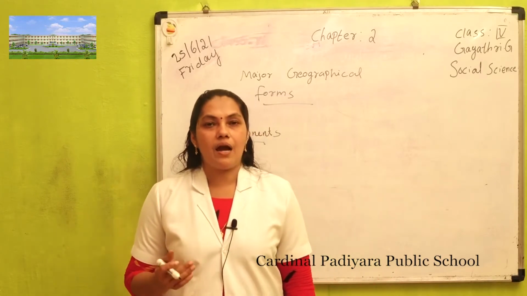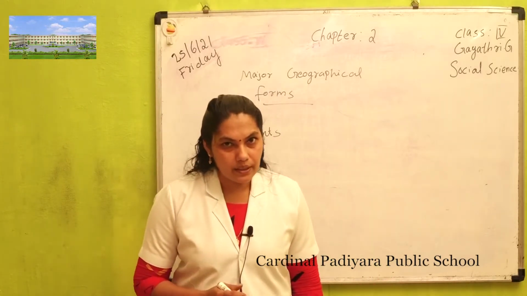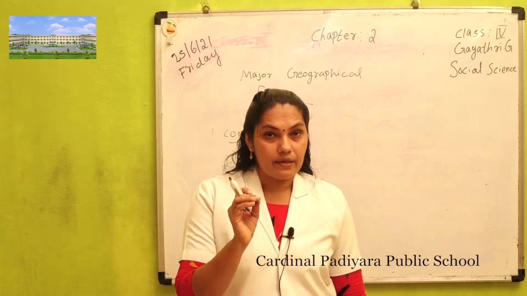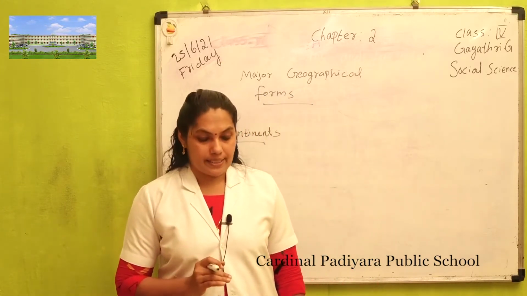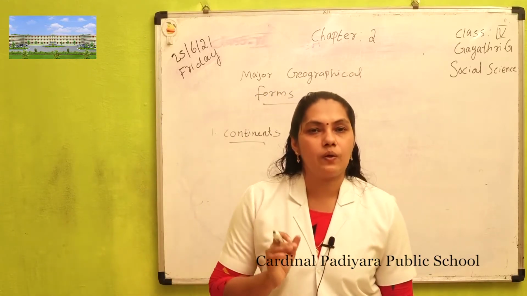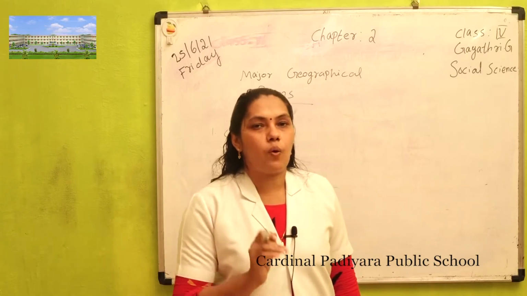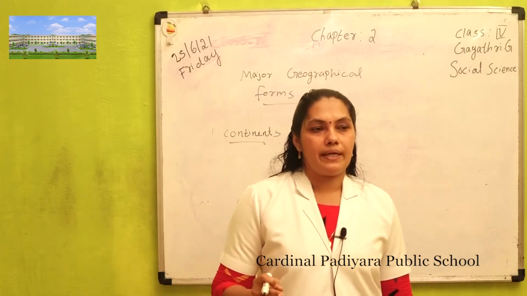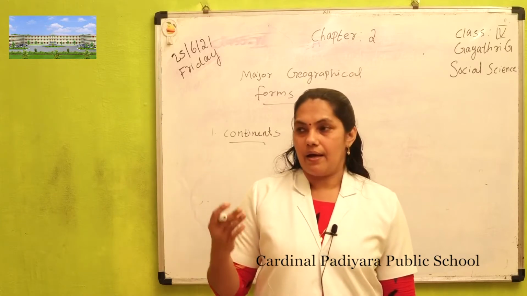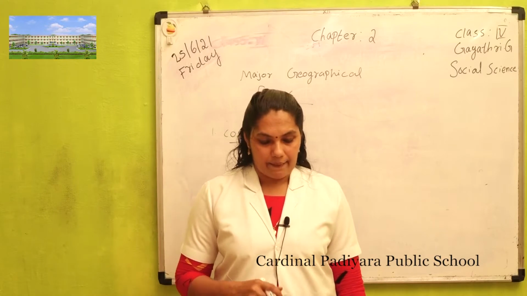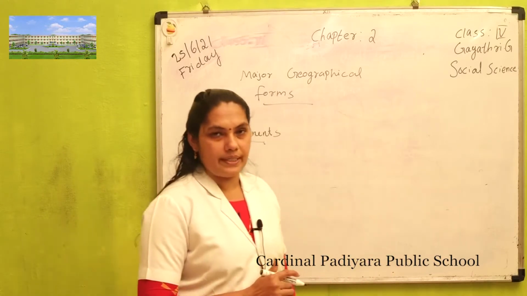Very large land masses are called continents. There are seven important continents. The seven continents are Asia, Africa, North America, South America, Antarctica, Europe and Australia.